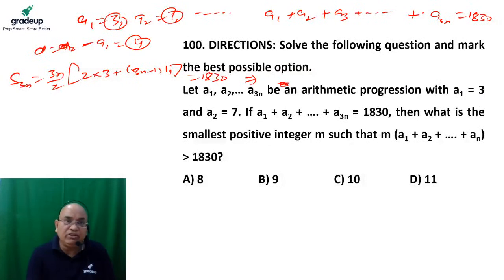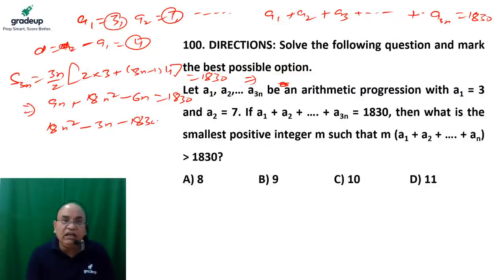If we solve this equation, if we multiply this, 2 will get struck out, it is nothing but 9n, plus 2 will get struck out by this, it will become 6n. So 6n we multiplied with this, it will become 18n square minus 6n is equal to 1830. So it is nothing but 18n square minus 3n minus 1830 is equal to 0. So from here we can say 6n square minus n minus how much? If we divide it by 3, it is nothing but 610, that is equal to 0.